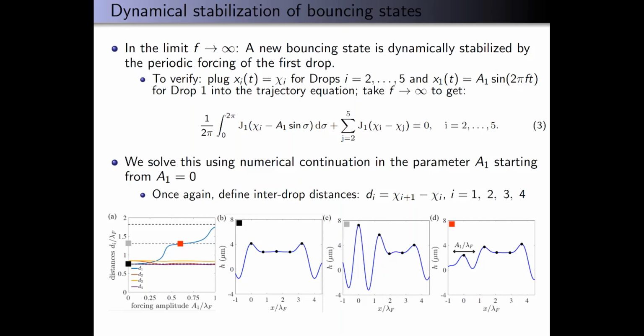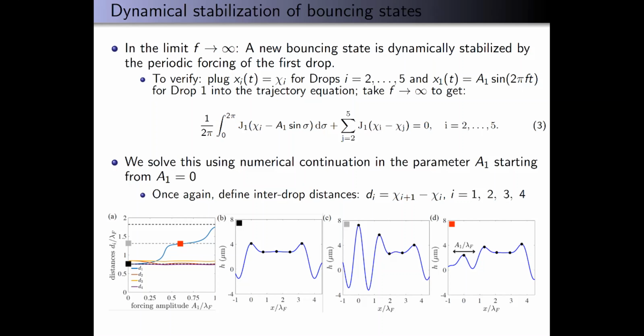And then we see that the interdrop distances are all roughly similar to each other. But as we increase the forcing amplitude on drop 1, we see that the distance d1 gets large. So basically drop 1 gets further and further away from the chain. And then d1 plateaus at that gray horizontal dashed line. That gray square corresponds to another equilibrium state, but an unstable equilibrium state. You can see that in panel C, the wave profile and the drops for the unstable equilibrium state.